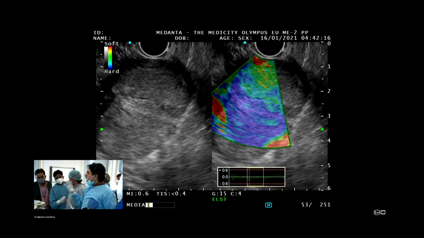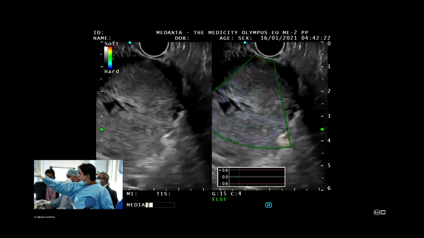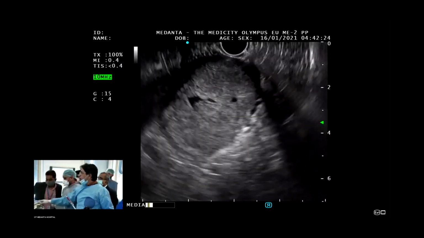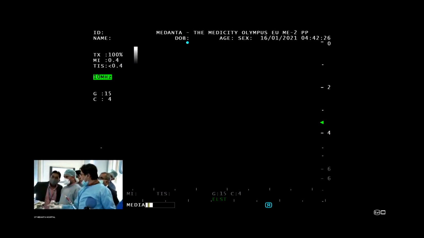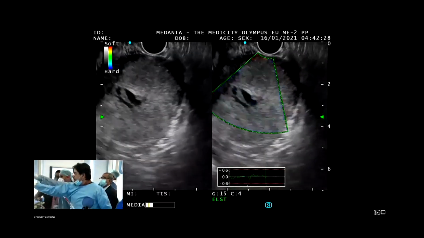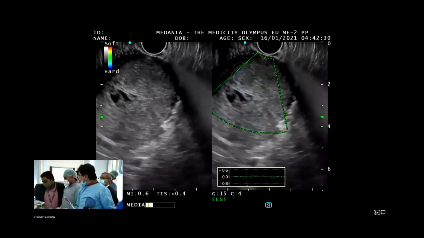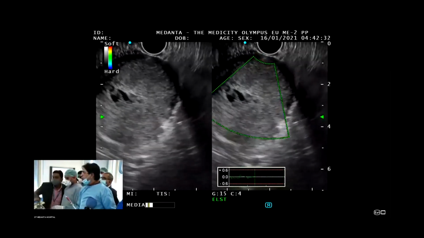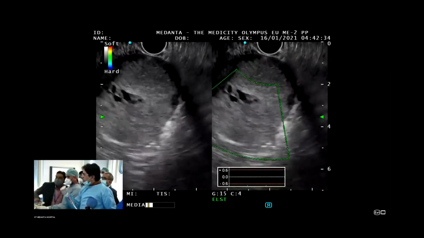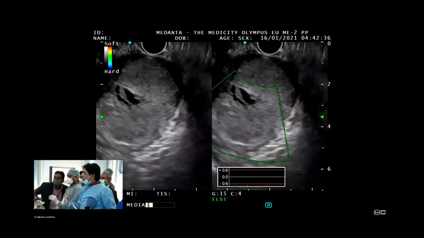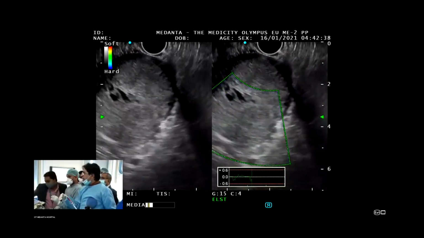But the ideal way, to be very frank, we were not able to make it. Can we make this completely? The entire lesion should come into the picture. That should be the right way. Can you make this scanning green one completely over the lesion? Yeah, it's not. Can you enlarge it? Yes. Can you make it a little bit up also? Yeah, up also. They should cover the entire lesion.